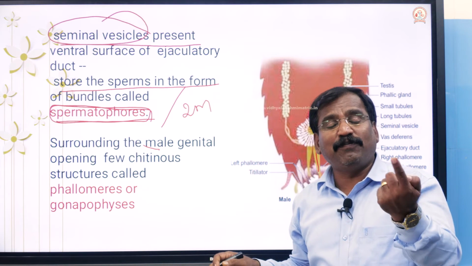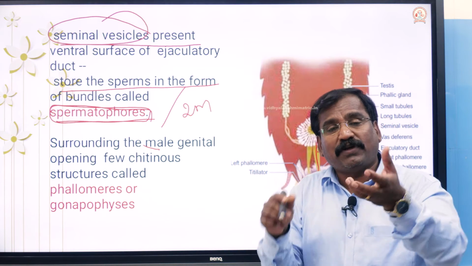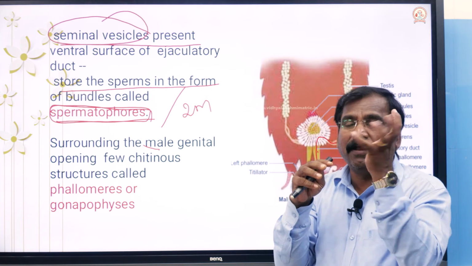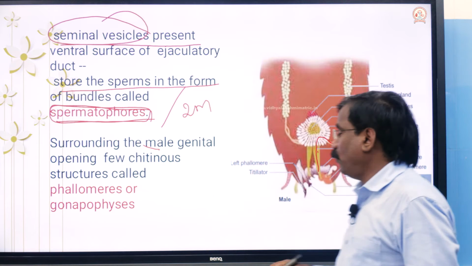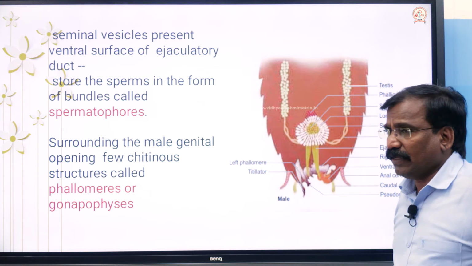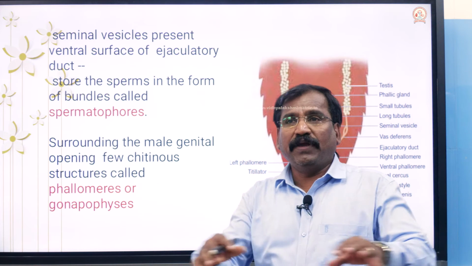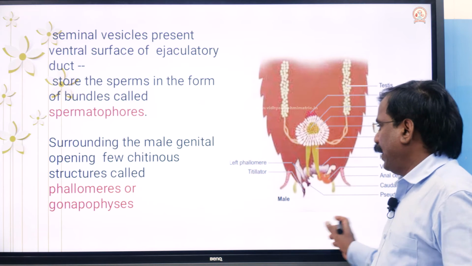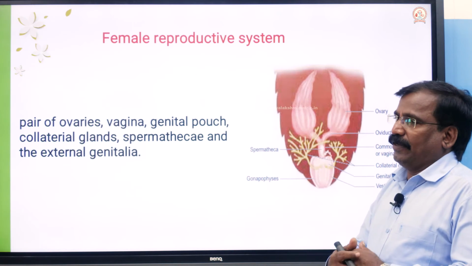If it is simply a sperm, it is called spermatozoa. When the sperms are found in the form of bundles or clusters, that is called a spermatophore. That's all about the structure and components of the male reproductive system.